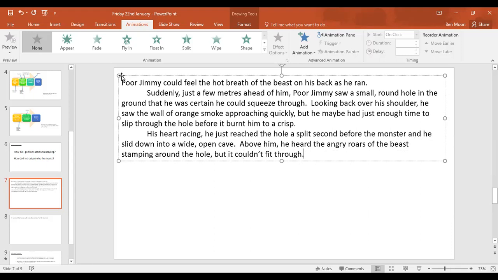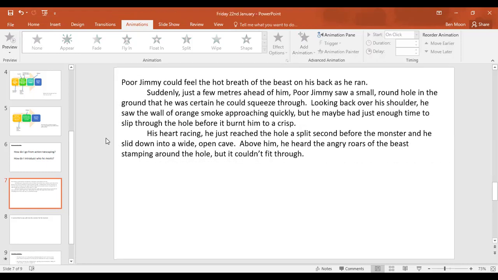So that's it. So now I've got that. The main things are, you do your running bit, and then he suddenly sees where he can get to. He has a quick check over his shoulder. And he just about gets there a split second before, and then you've got the monster sort of stamping around, not being able to get him. So that's your escape kind of completed.